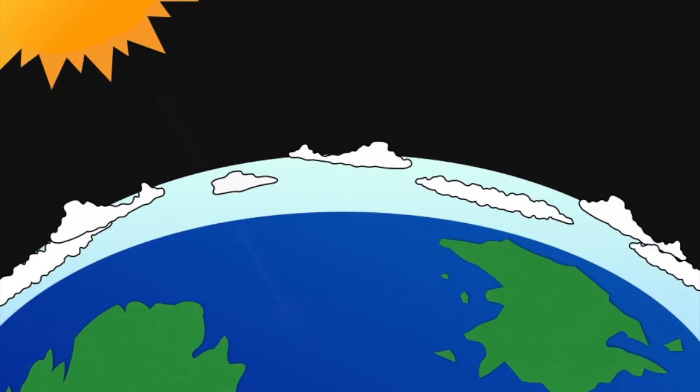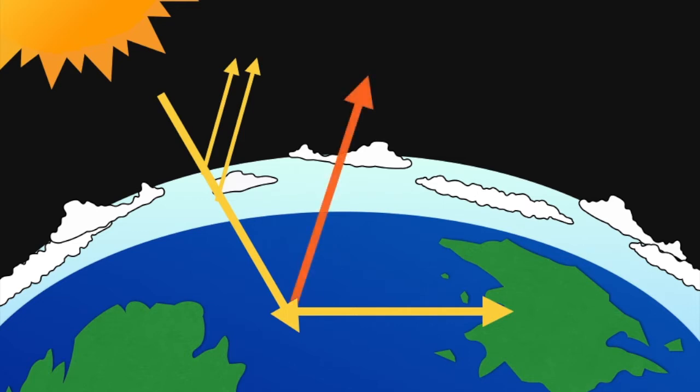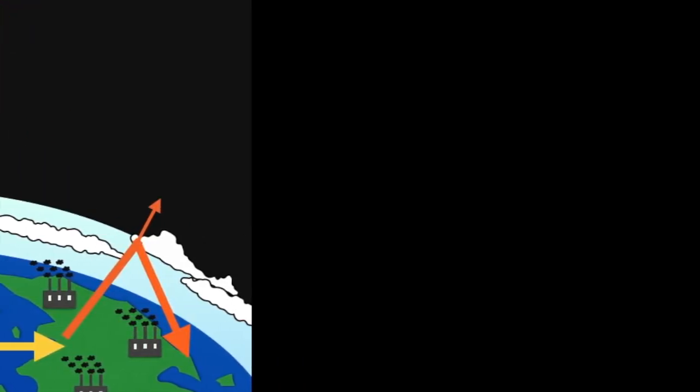Let's take a look. In the greenhouse effect, some of the incoming radiation from the sun is reflected back to space by the atmosphere and clouds, but the majority of it is absorbed by the oceans and land masses, thus heating the Earth. The heat from the Earth is radiated back up to space, where some of it is trapped by the greenhouse gases, keeping Earth at a life-sustainable temperature. However, by burning fossil fuels, more greenhouse gases are put into the atmosphere, which leads to more heat being trapped and Earth's temperature rising, thus enhancing the greenhouse effect.